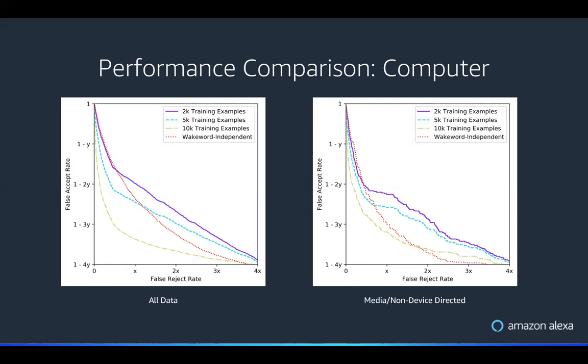But the interesting thing that we do see is for both of these two wake words, computer and Amazon, this single wake word independent model trained without any data is able to extract meaningful information and detect when a user woke the device without intending to. And so we believe this is a promising result and shows a good future direction in order to build these systems that operate on a wide range of wake words and scale well to that. And that allow for this voice interoperability where you can converse with multiple different agents without needing to have multiple different models running in parallel and fusing the decisions across them. So I think that's the main result.